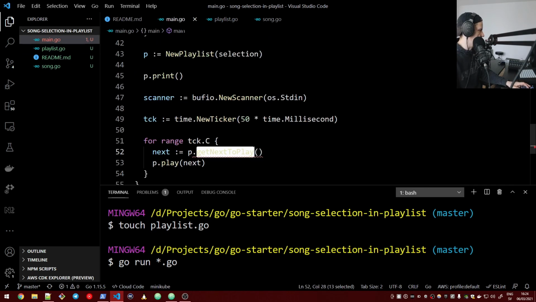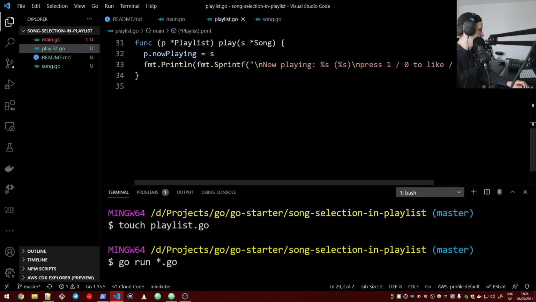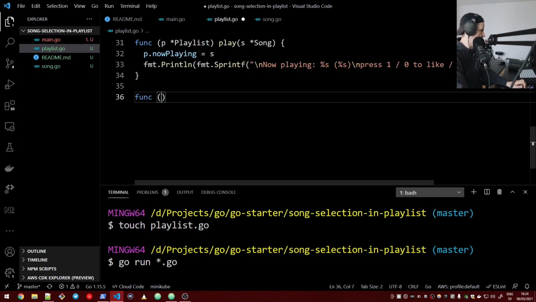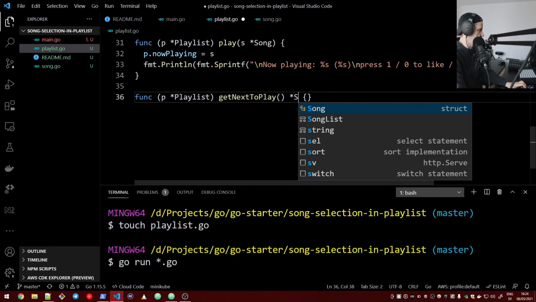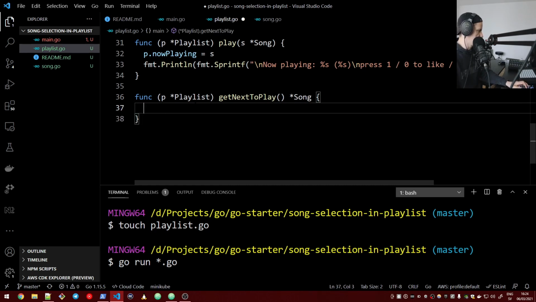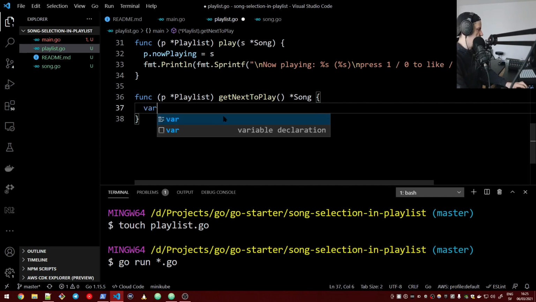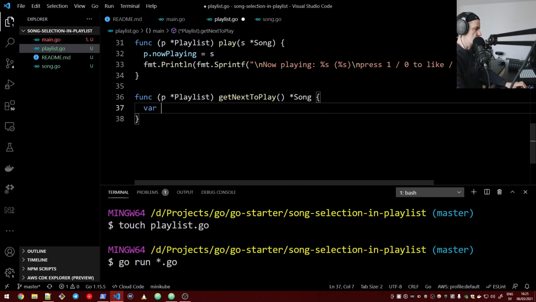We should also create the GetNextToPlay function. Func playlist GetNextToPlay, and what this returns is a pointer to a song. And here we will first of all create a song list which stores songs of another category than the ones that are currently playing.